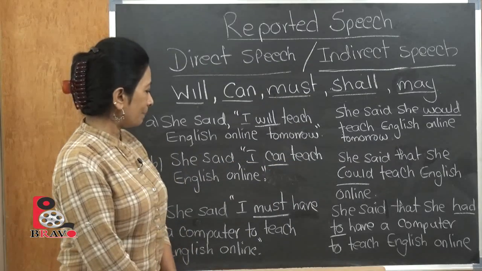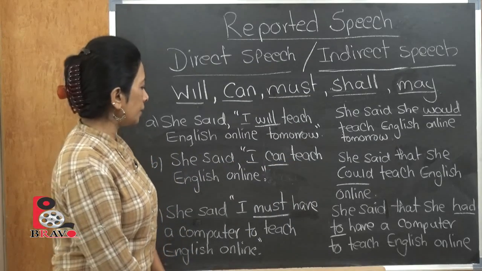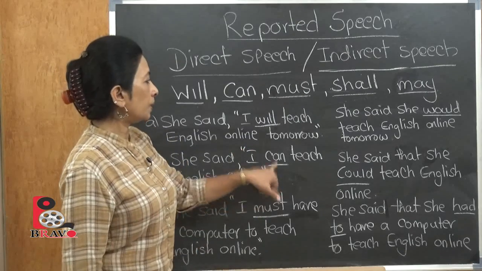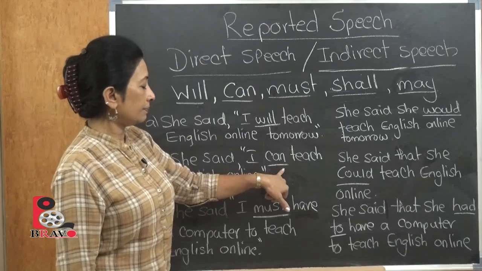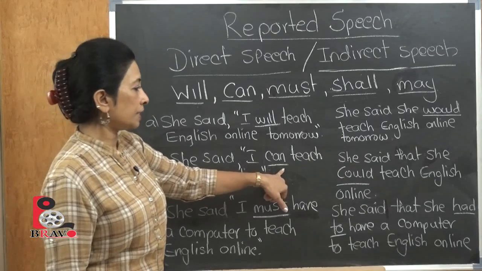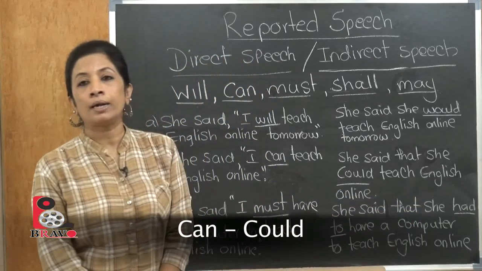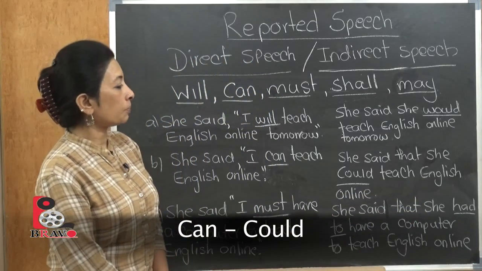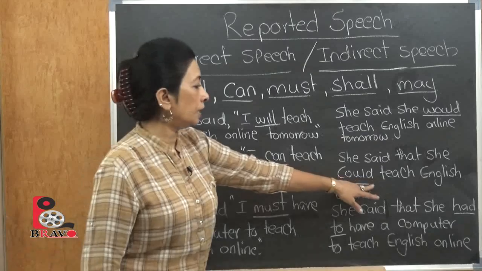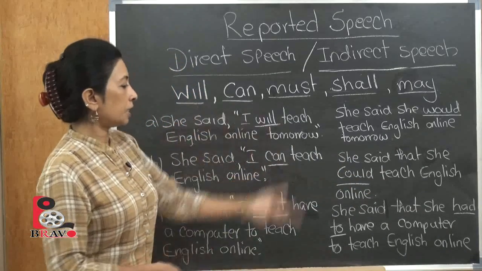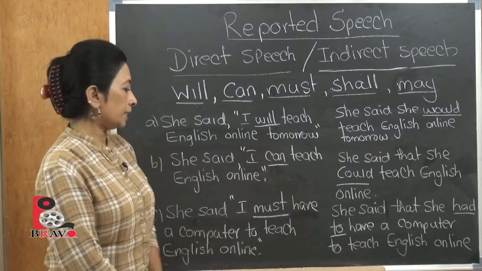Now the second example: she said, "I can teach English online." So again it's direct speech and the verb is can, and how the can changes is: she said that she could teach English online. So as indirect speech, the can has become could and the tense has changed here. The verb has taken the formation of the tense changing there.